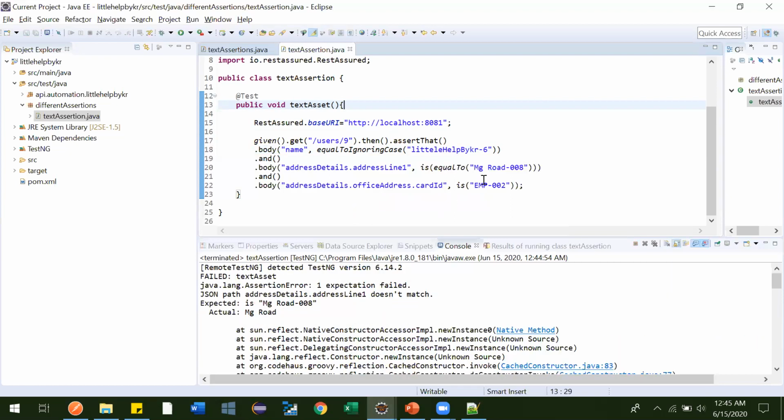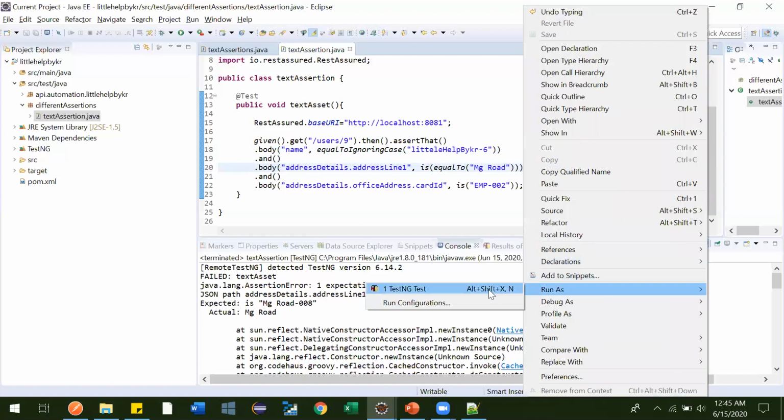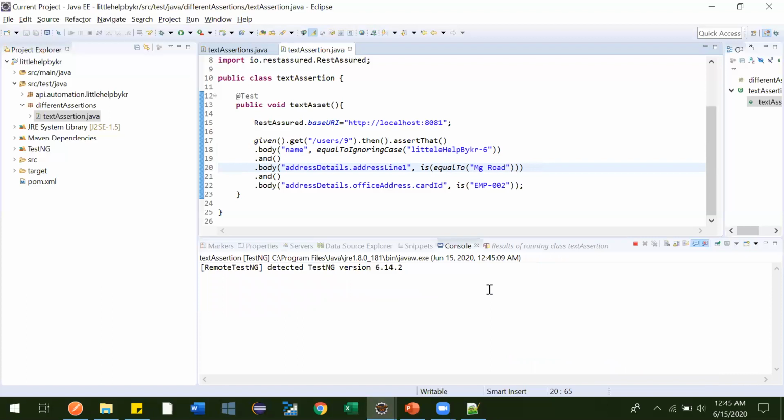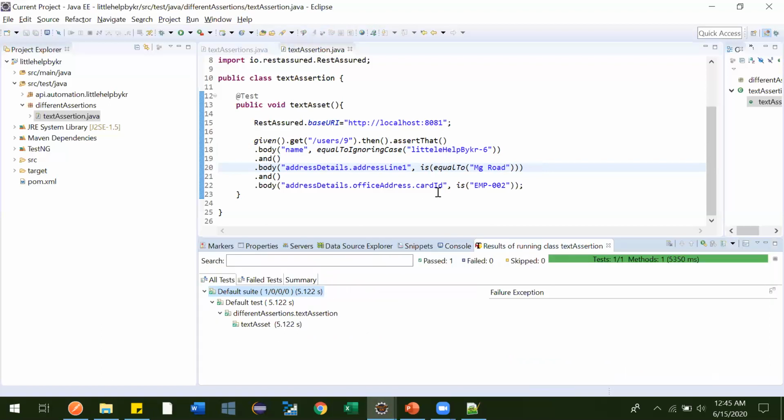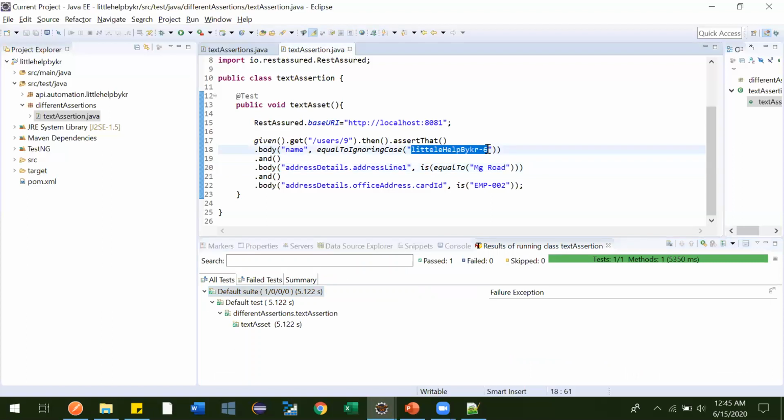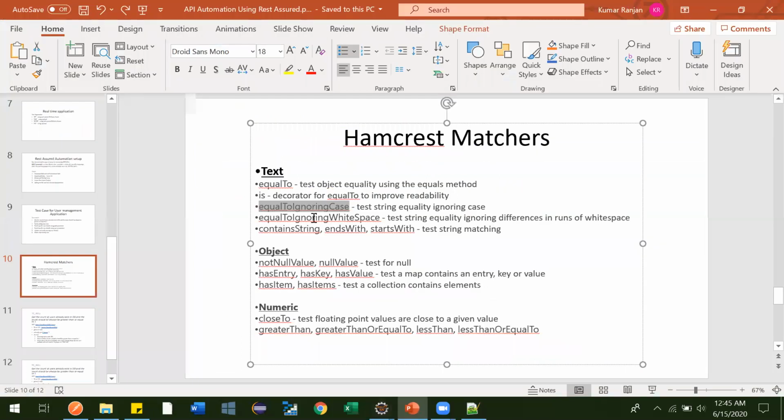Oh sorry, this is what we added in the previous class, and because of this it failed. Just a second, we'll connect. Yeah, it passed, right? So whenever your requirement is that we are not bothered about case sensitivity, in that case you can use this. Now the next one is equal to ignoring white space.